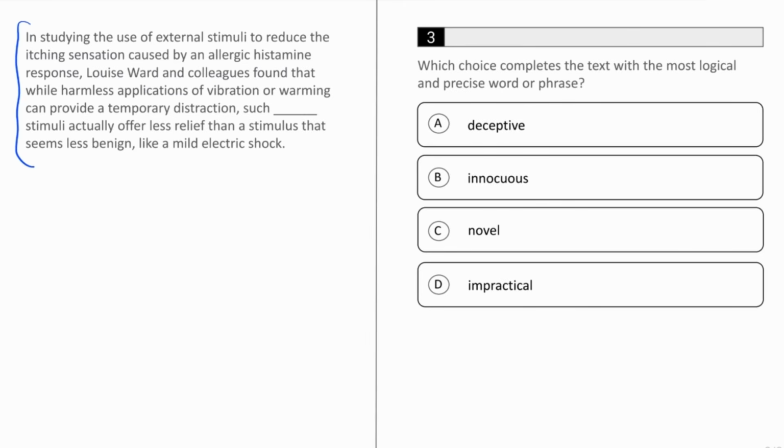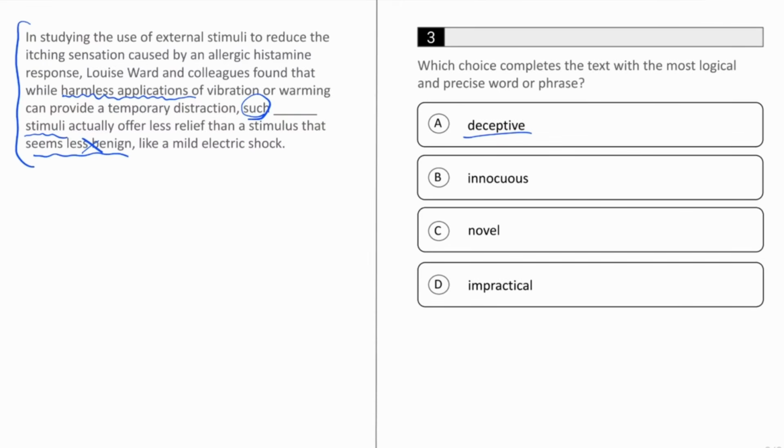So to break things down, the word that we have in the blank is an adjective, and it's modifying stimuli. And the big clue comes right before it. It says, such blank stimuli, which means that we're talking about the kind of stimuli that we mention right before this. And if you look right before this, it's talking about harmless applications of vibration or warming, in contrast to the ones it talks about later, those that seem less benign. Therefore, we are probably looking for a word similar to harmless.